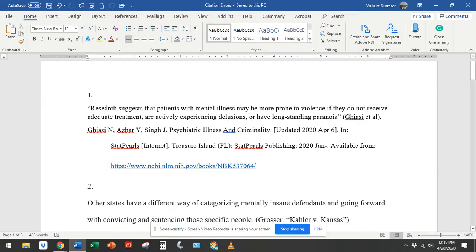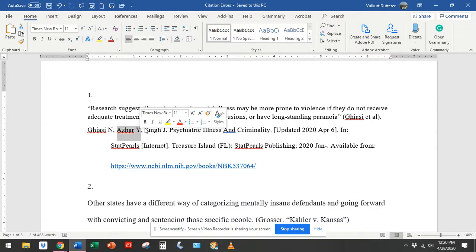The first one has a quote, and we have the in-text citation here as Gazar et al. Now, the problem with this one is you're only supposed to use the abbreviation et al. if you have 5 or more authors. And in this case, the student only has 3 authors. Here's 1, here's 2, and then here's 3.